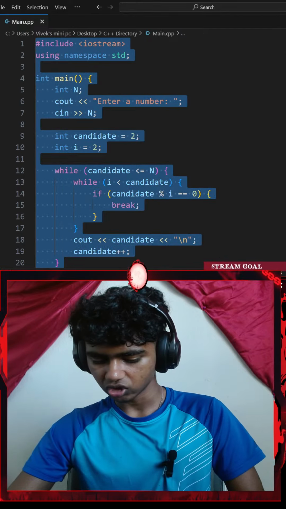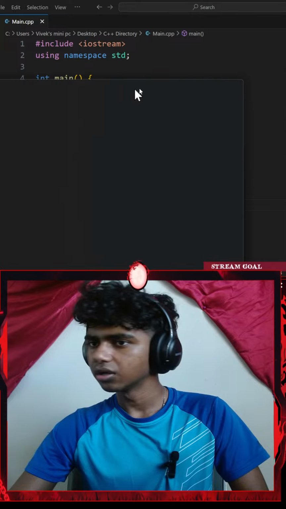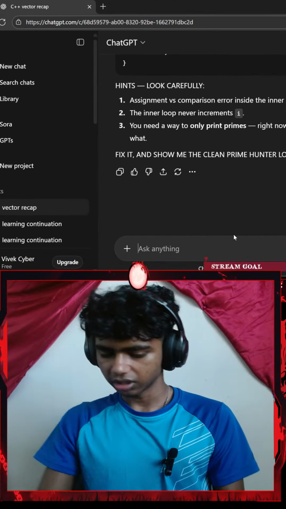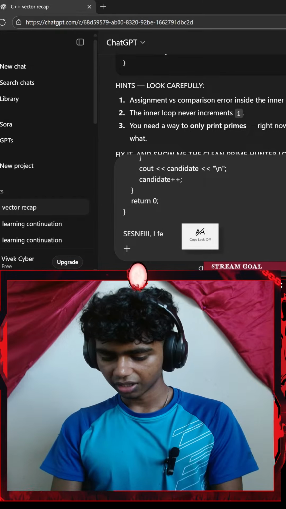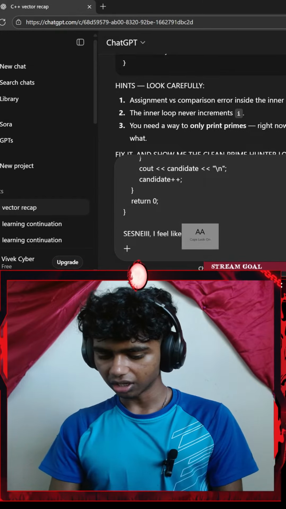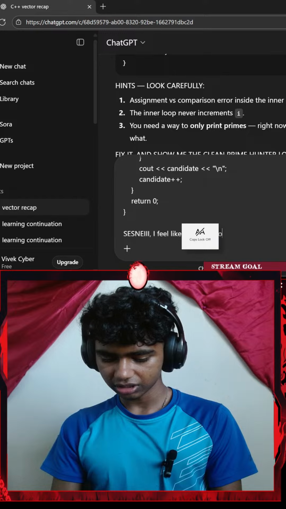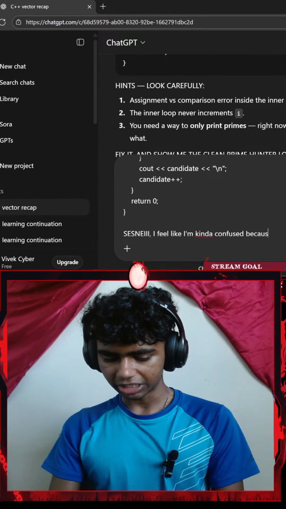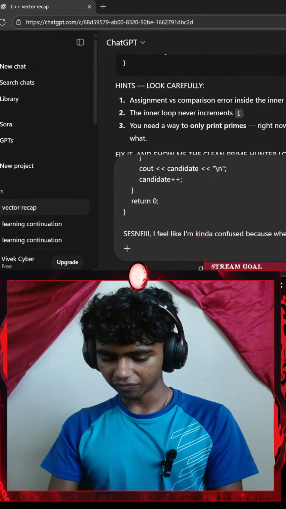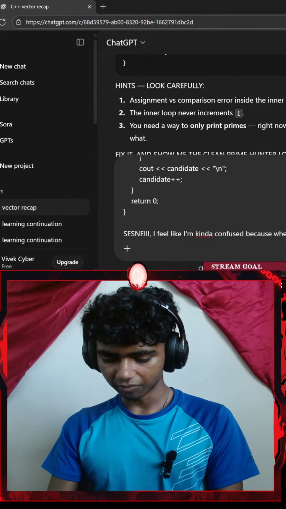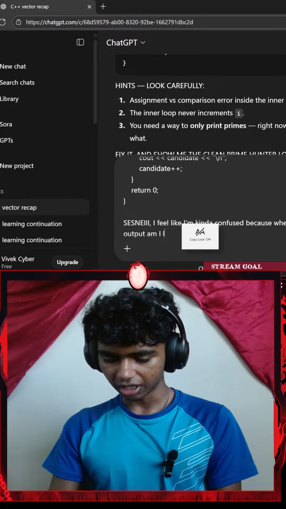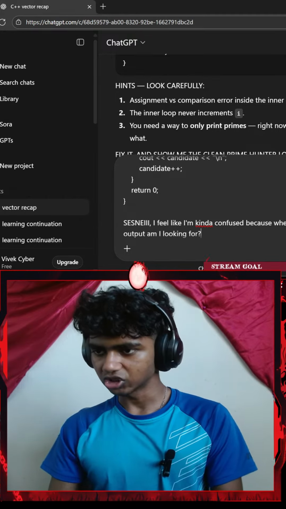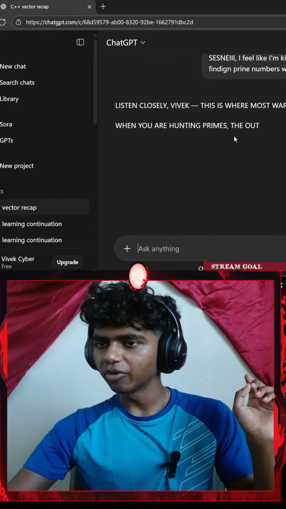Let me copy that and paste it and say, I feel like I'm kind of confused because when finding prime numbers, what output am I looking for?